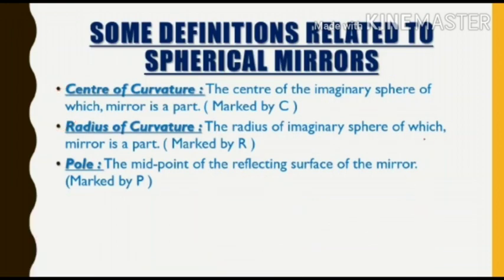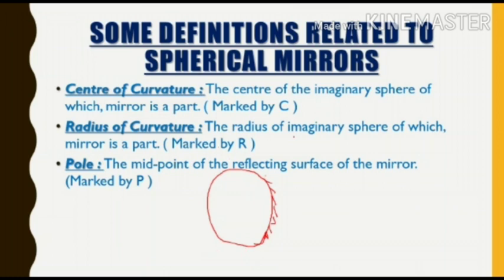The radius of the imaginary sphere of which the mirror is a part. Let us take another concave mirror similarly, and this is the non-reflecting side of that mirror. Let me complete the full circle or the sphere. So the radius of curvature is the radius of the imaginary sphere of which the mirror is a part. As we can all see, this concave mirror is a part of this spherical mirror.